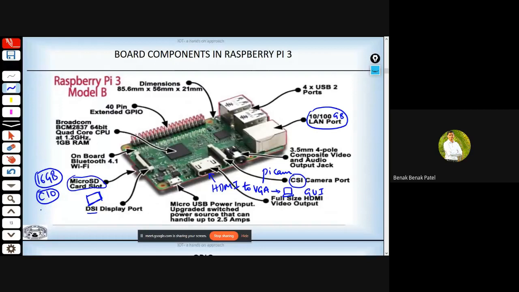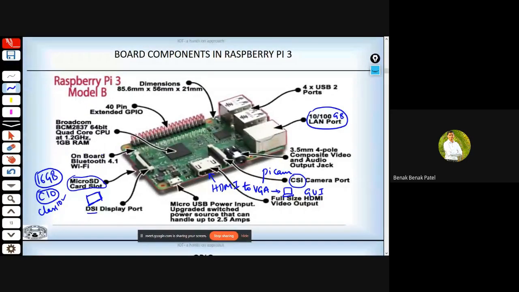This class defines the speed at which the Raspberry Pi operates. Even if you buy a Raspberry Pi 4, if you don't go for a higher class SD card, your OS will not work at a faster rate. So make sure to buy an SD card that is at least class 10.